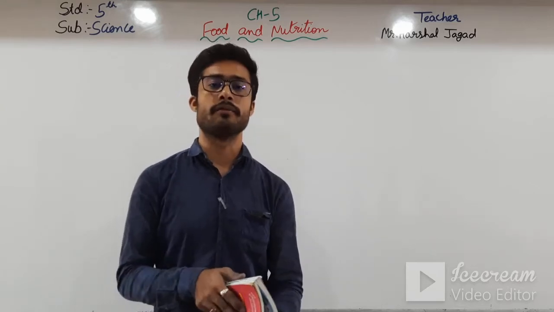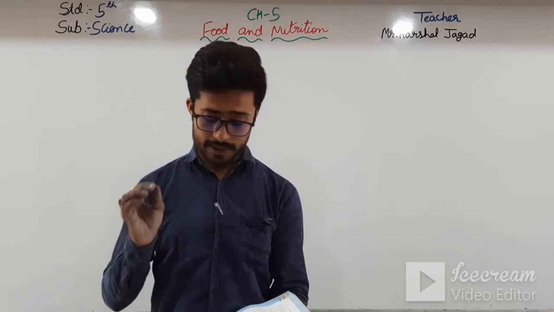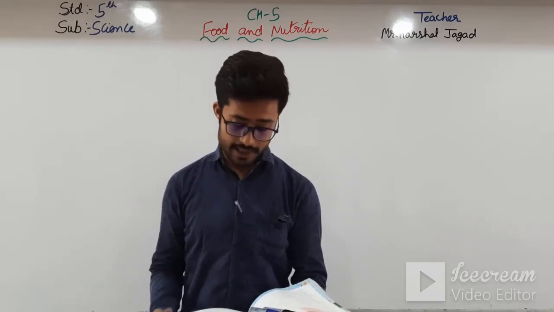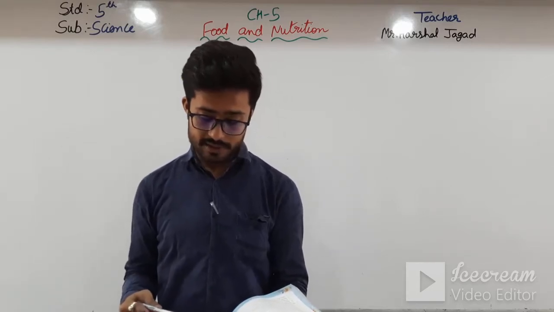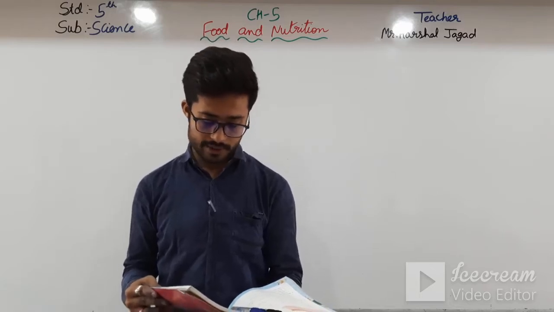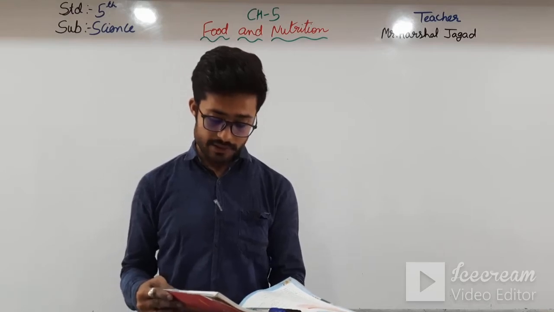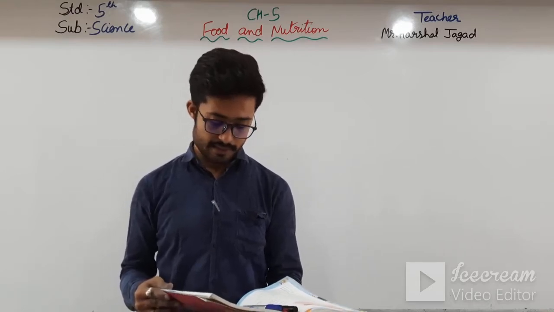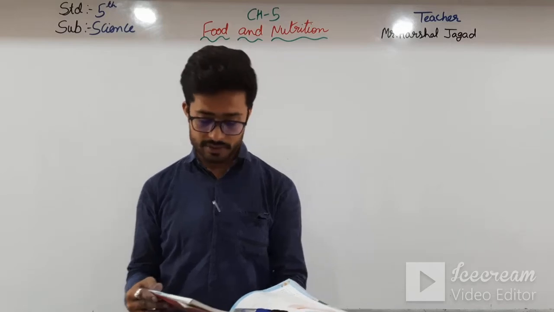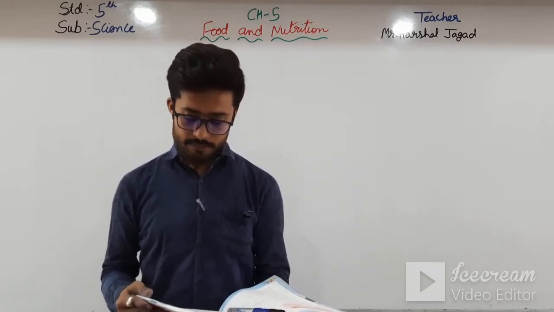Okay students, moving further, nutrition. What is nutrition? Let us take a quick look at what you learned in the earlier classes. Our food should have the following nutrients. The word protein comes from the Greek word proteios, meaning primary. Proteins are the most important nutrients for our body. They are bodybuilding foods.